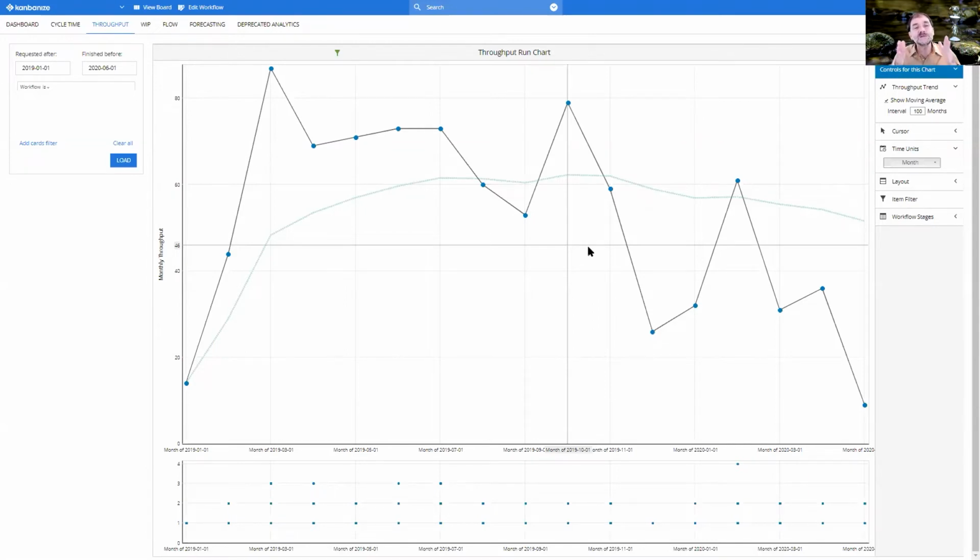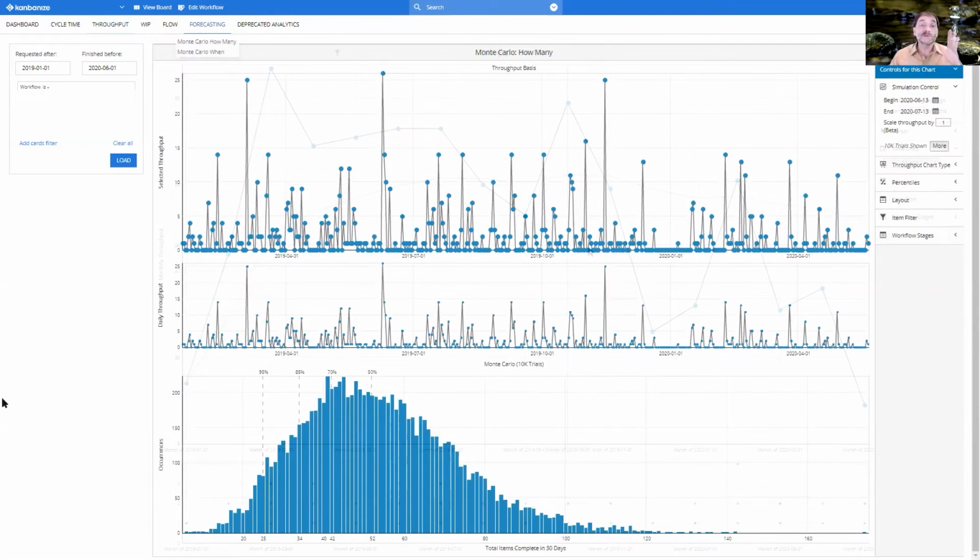Luckily, there is another tool. So here we now get to Monte Carlo forecasting, and there are again two flavors. Let me first start with the how many. What it actually does, it uses our throughput histogram as a basis and then does a statistical simulation and says, how many tasks are we expecting in this instance in the next 30 days?